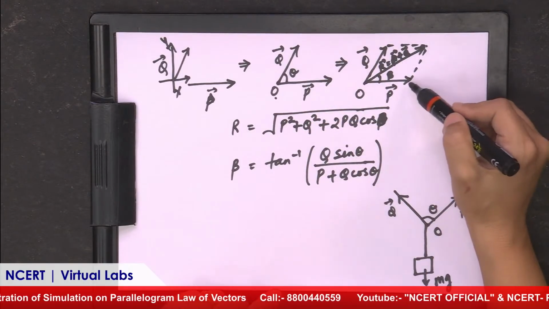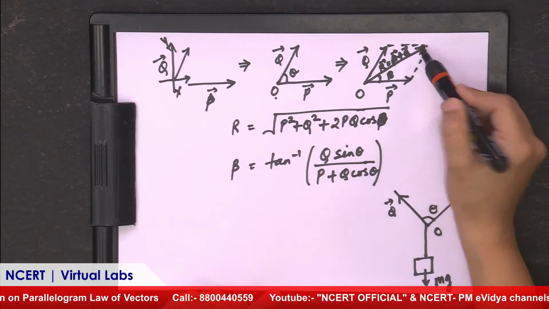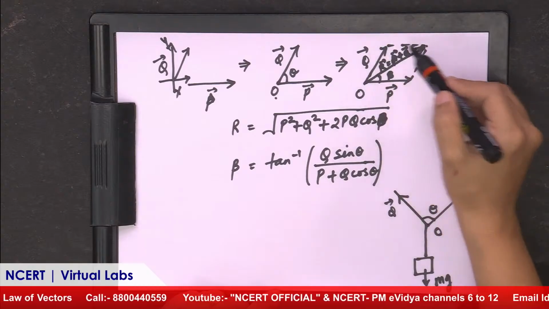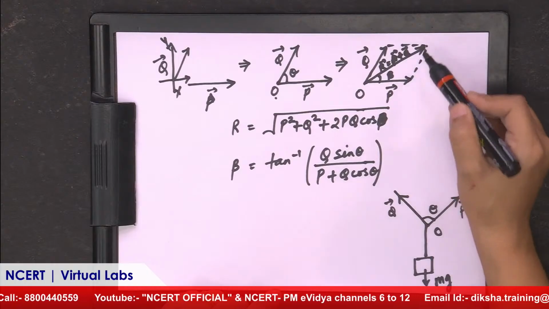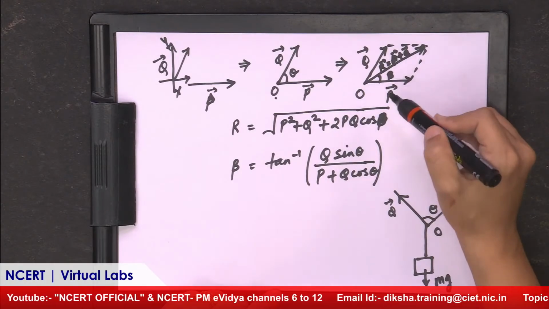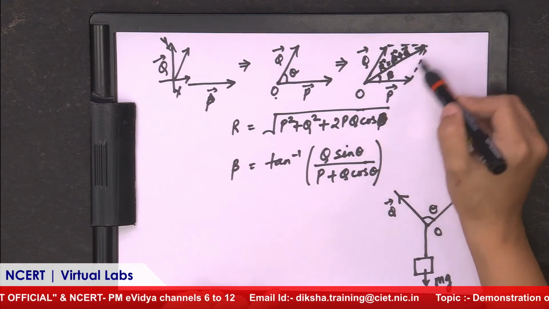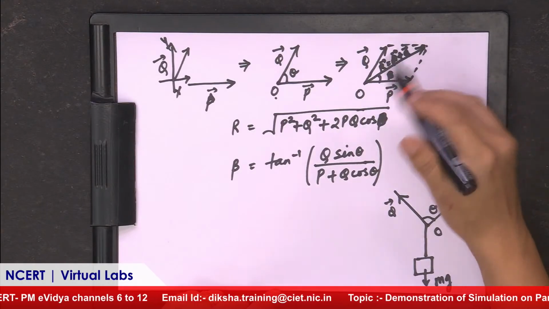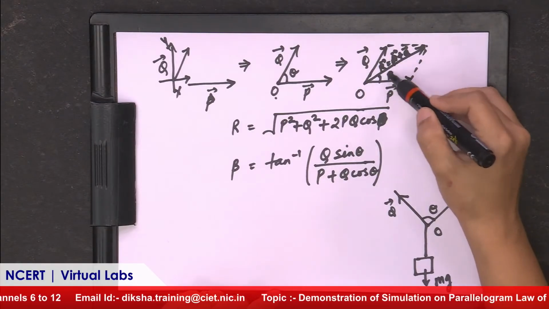You can see, if I extend it, this diagonal like this, and this is a parallelogram, right? The diagonal of this parallelogram represents its resultant. That means the resultant of vectors p and q is represented by the diagonal, which represents both its magnitude and direction. In another sense, if we add both p and q, we will find this r value.